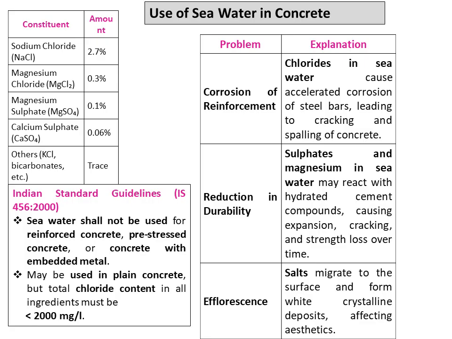Let us discuss the use of seawater in concrete. We know that seawater contains a large quantity of dissolved salts. The major constituent is sodium chloride, along with smaller quantities of magnesium chloride, magnesium sulfate, calcium sulfate, and other dissolved minerals. These salts create several problems if used in concrete. The first and most serious problem is corrosion of reinforcement. Chlorides present in seawater accelerate corrosion of steel bars, causing cracks and spalling of concrete. And sulfates and magnesium salts react with hydrated cement compounds, reducing durability, causing expansion and deterioration over time.